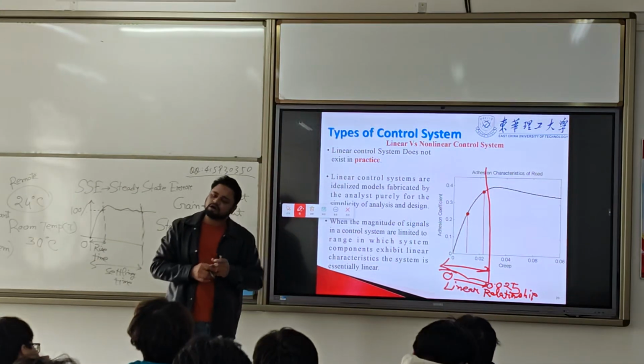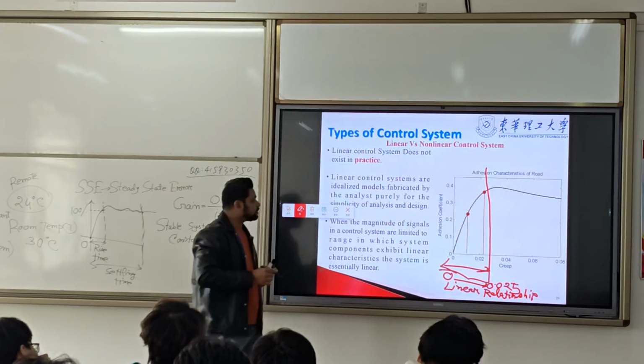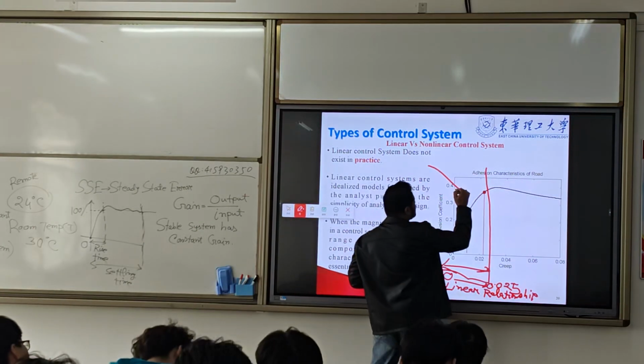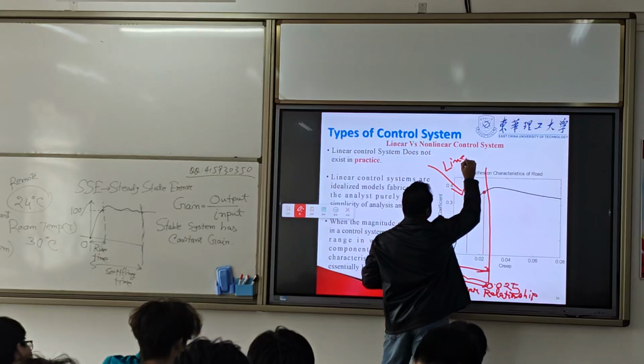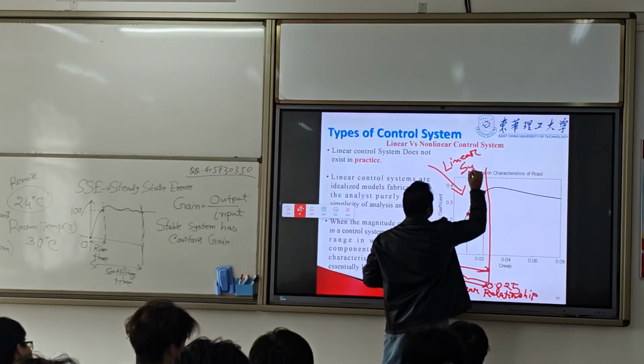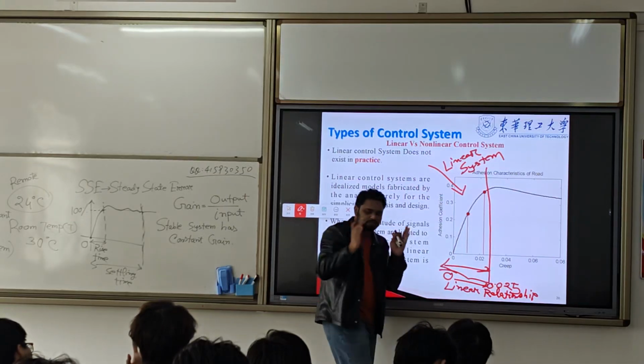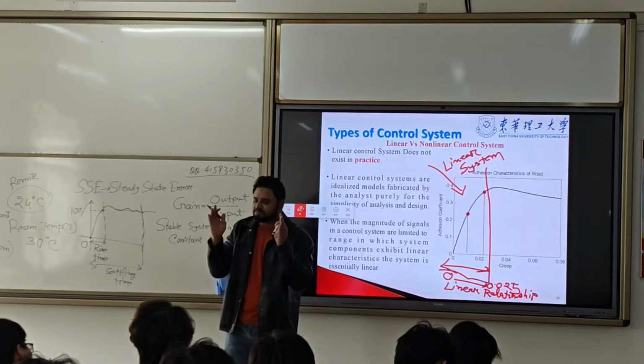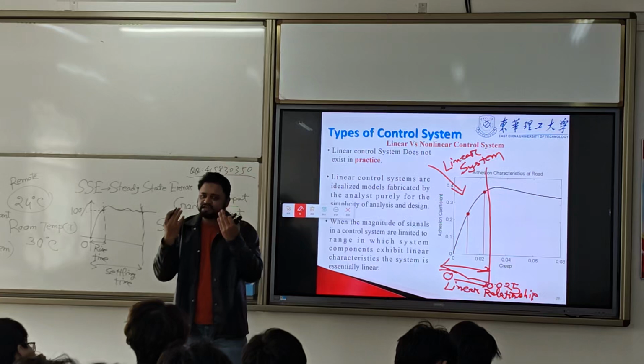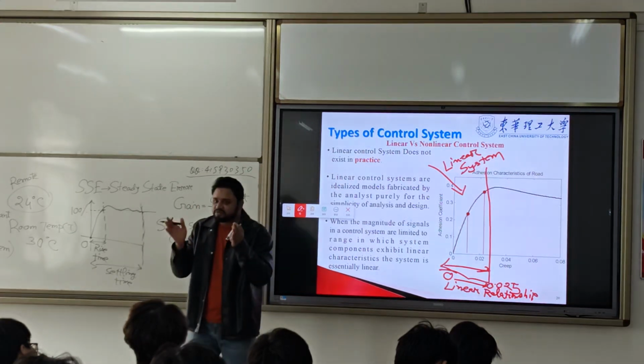Now this system we will call a linear system, because for this range the system is exhibiting a linear relationship.